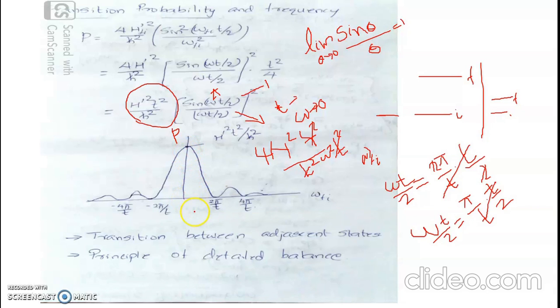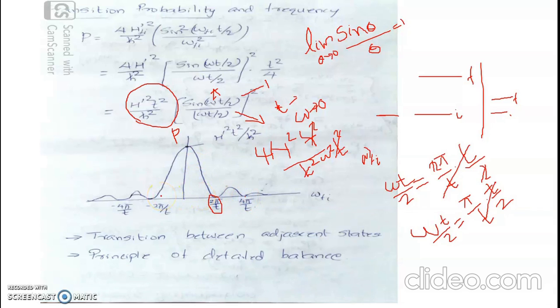And as the frequency difference increases, this probability will be falling. Ultimately, the probability of transition is 0 when the frequency difference corresponding to the initial and final quantum states connected by means of the transition is 2 pi by t. After that, it again increases up to a value. Again, this will be falling, sinusoidally with some damping. For omega difference equal to 4 pi by t, this again becomes 0. Now this resembles a diffraction pattern. This corresponds to the primary maxima and this corresponds to the secondary minima.